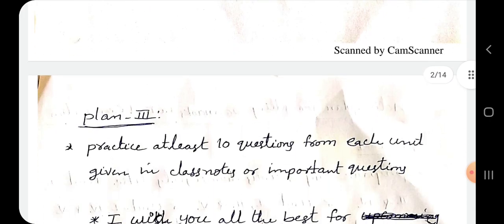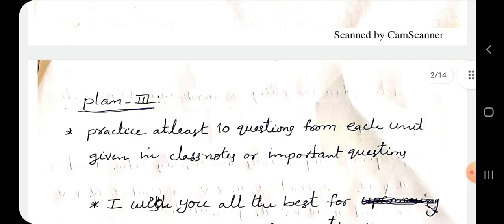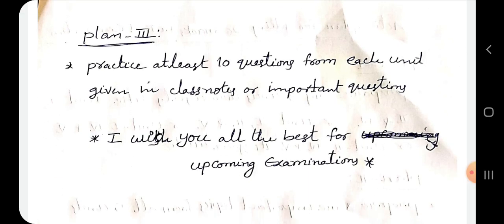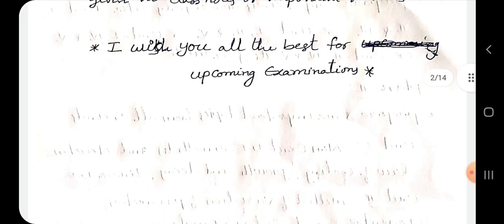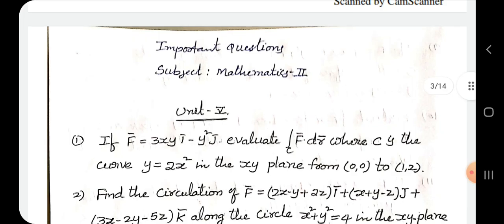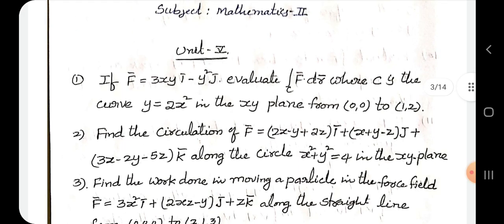And one more plan I am going to give you: practice at least 10 questions from each unit, so that I am going to give you some important questions from all the units. I am wishing you all the best for your upcoming examinations. You think over it unit wise. It's Mathematics 2. I am just scrolling down the corresponding questions, and from each unit you prepare this type of model of questions. Definitely you will get maximum score.